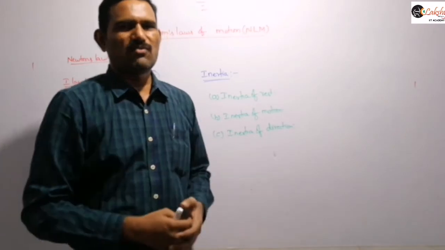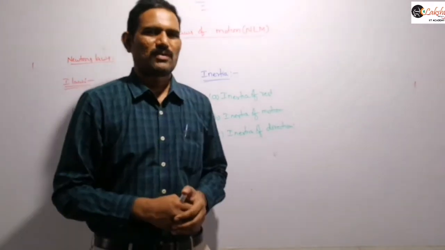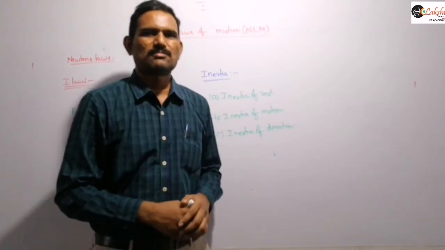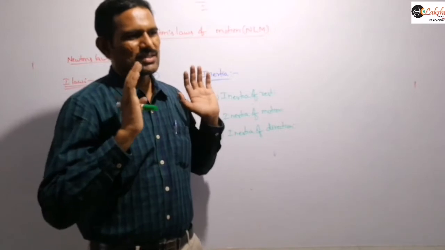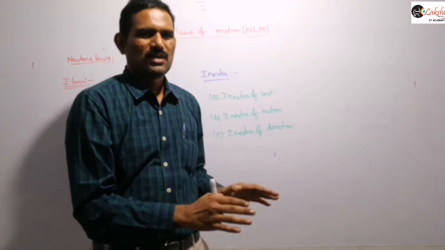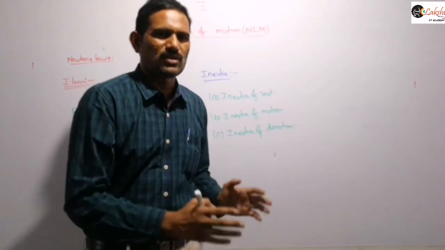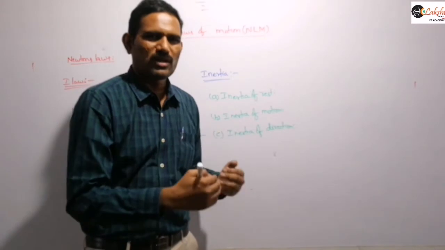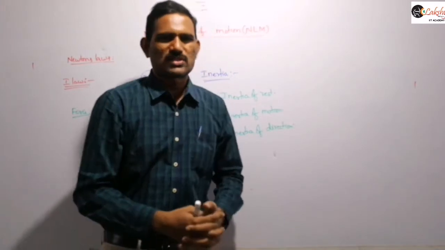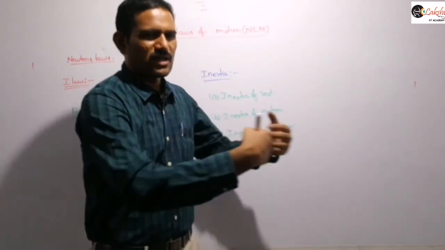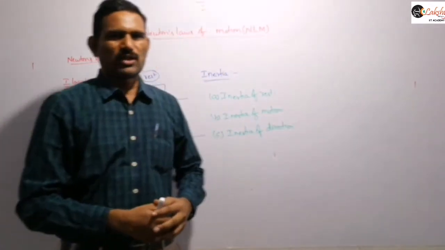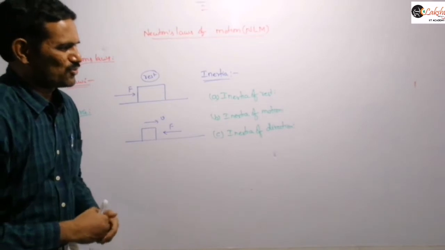You can explain it the same way as I explained for inertia of rest. Our body is already in motion, moving with uniform velocity, right? So our body is trying to maintain its uniform velocity state. But once the driver applies the brakes, the surface on which we are standing comes to rest. That means our foot comes to rest, but our body is moving. Our body is trying to move in its own state, so it tries to move in the forward direction but the foot comes to rest, and so we fall in the forward direction, right? So that is the inertia of motion, we can say.